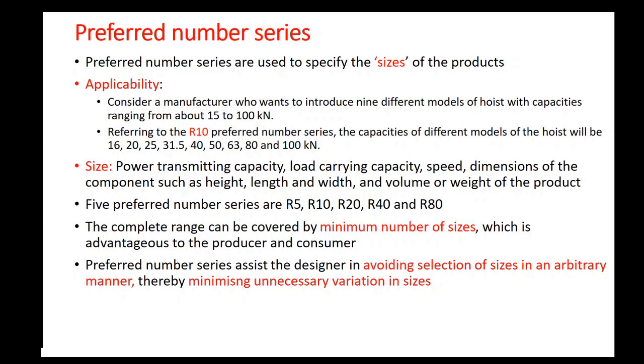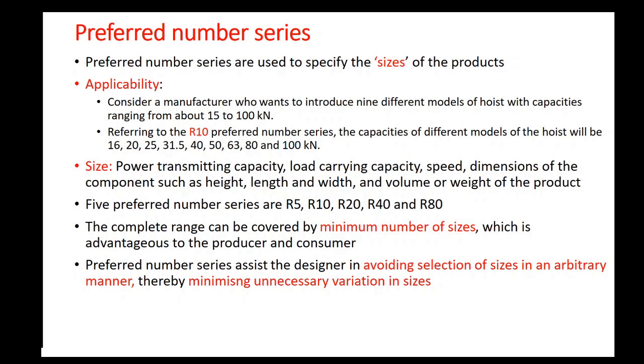For better understanding of preferred number series, let us see its application first. Consider a manufacturer who wants to introduce 9 different models of hoist into the market whose capacities range from 15 to 100 kilonewton. How does he select the capacities between 15 kilonewton and 100 kilonewton?